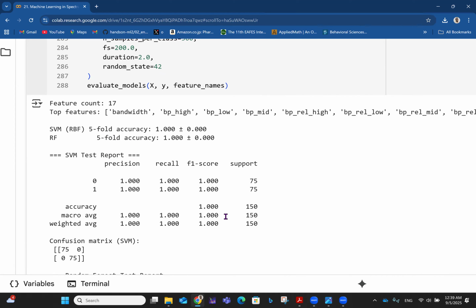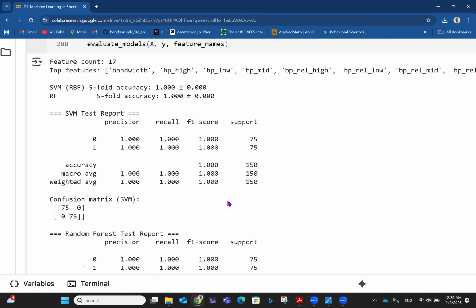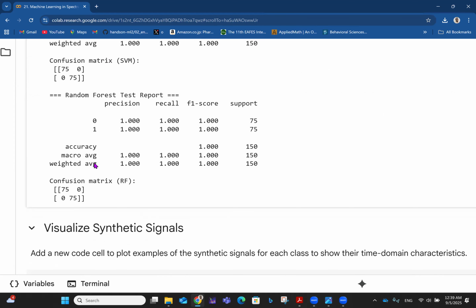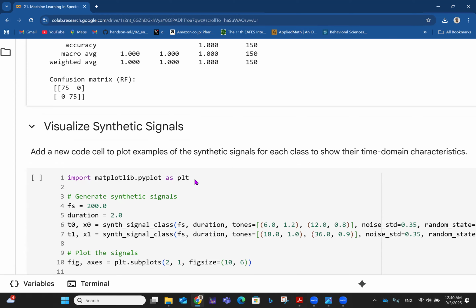So we can see most of the values are perfect, like 1.00. Of course, maybe that's far from reality, but based on the synthetic data we have, the values look pretty good. Then we have the confusion matrix here for the support vector machine. Then for the random forest classifiers, the values are looking pretty good. So precision of 1.00 means perfect, right? But of course, we use synthetic data, so when you get real data, you may not expect to get exactly the same thing.